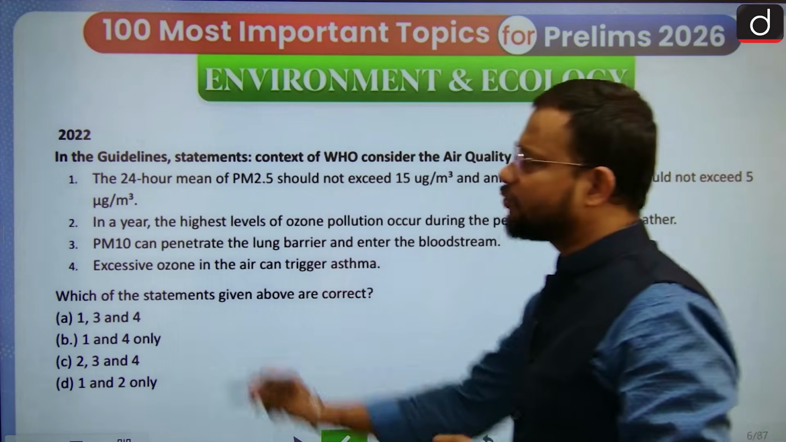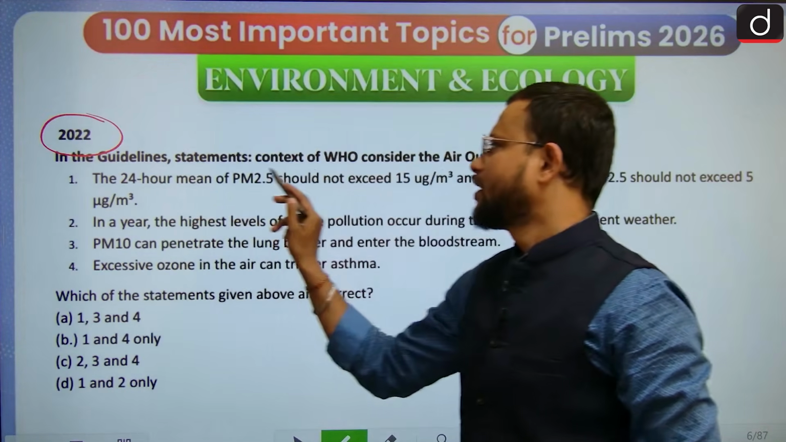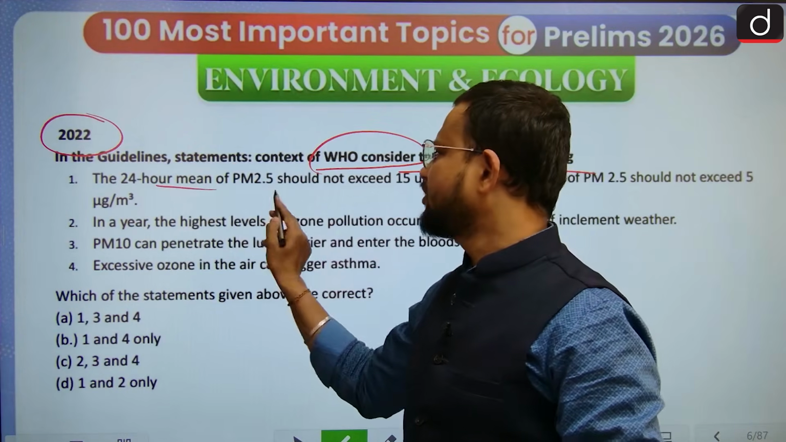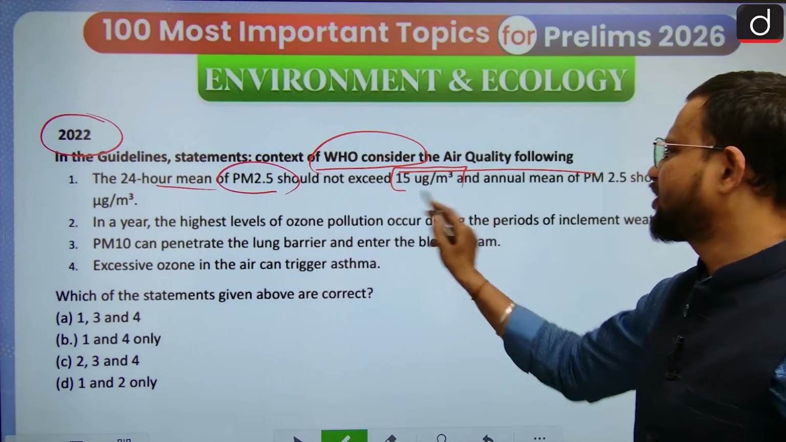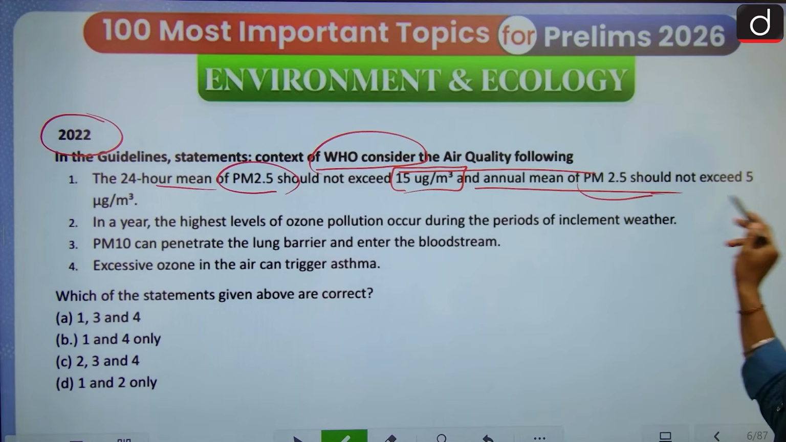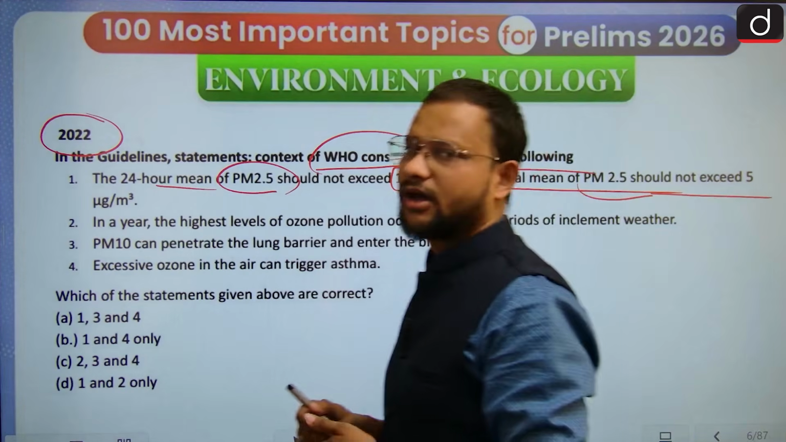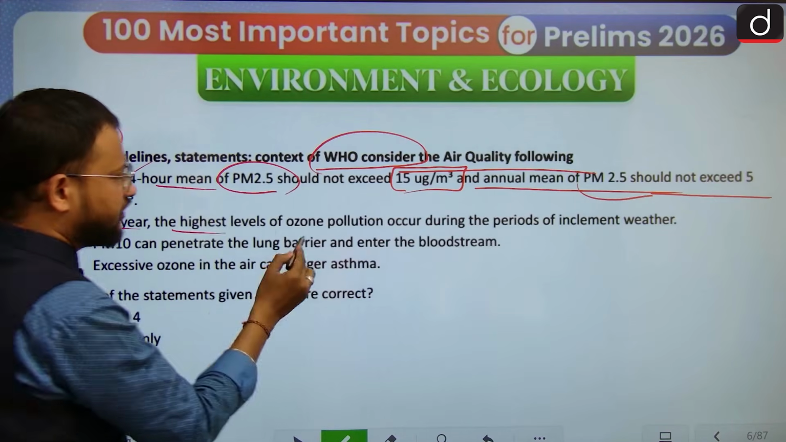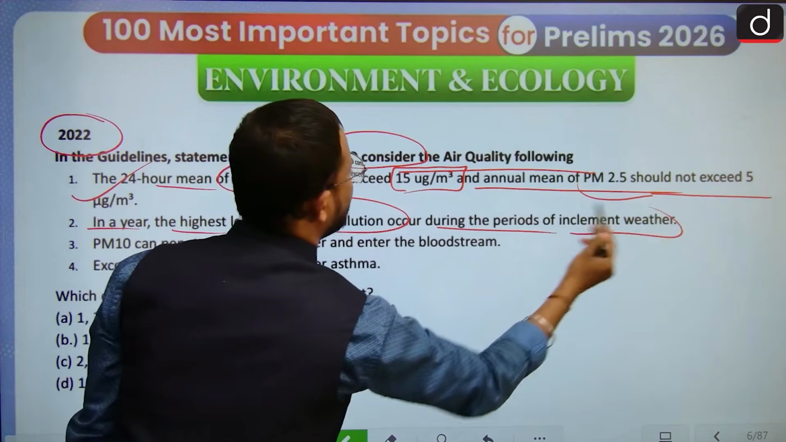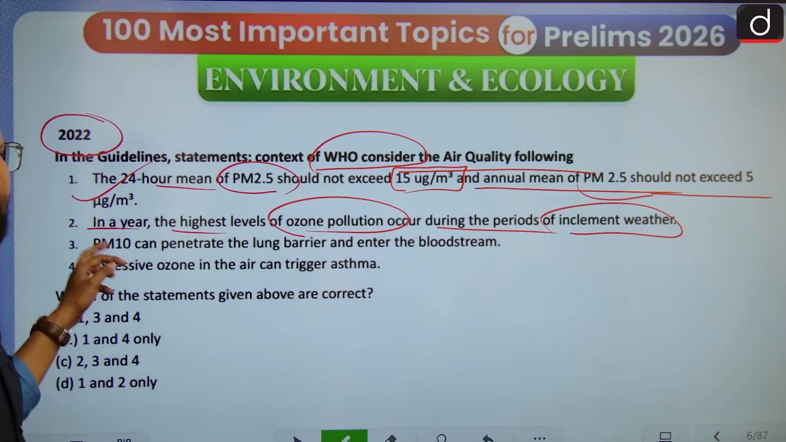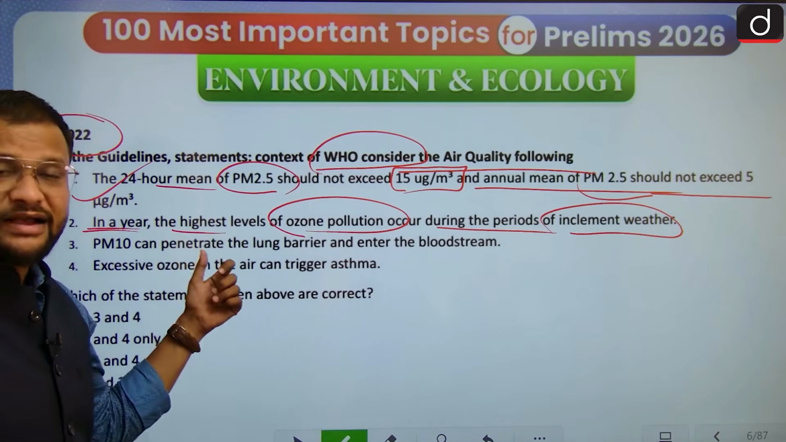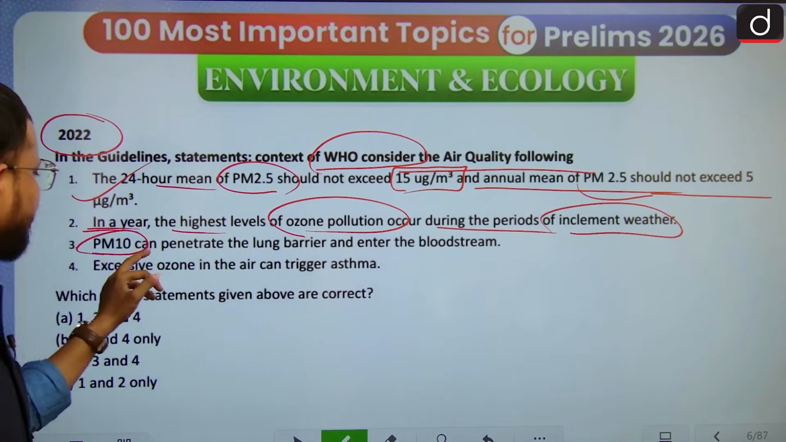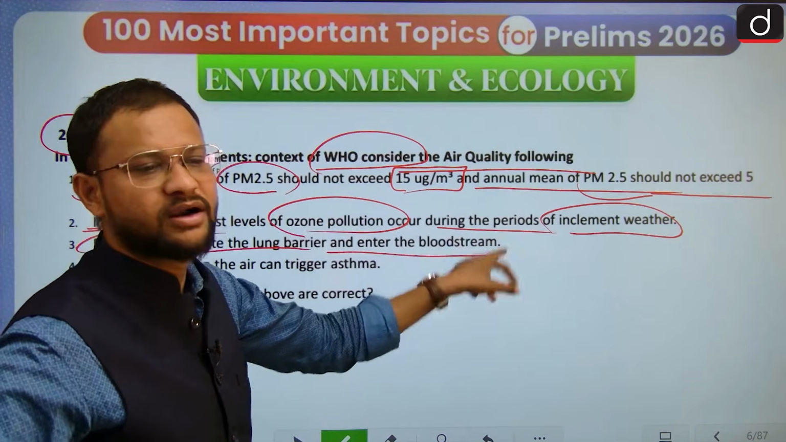Then 2022: according to WHO air quality guidelines, the 24-hour mean of PM 2.5 should not exceed 15 microgram per meter cube and the annual mean of PM 2.5 should not exceed 5 microgram per meter cube. That is a correct statement. Then, in a year, the highest level of ozone pollution occurs during periods of inclement weather. No, it is not; it is generally during a normal year. Methane is a major responsible factor for ground level ozone formation. PM10 can penetrate the lung barrier and enter the bloodstream.